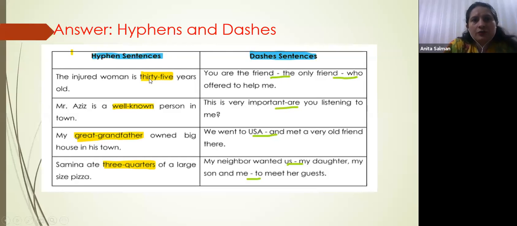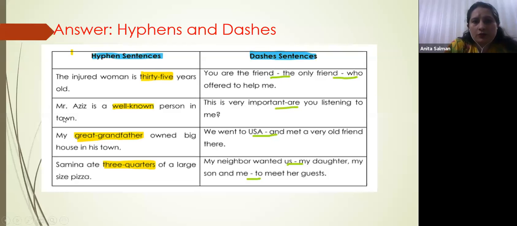You can read. The injured woman is a 35-year-old. Mr. Aziz is a well-known person in the town. My great-grandfather owned a big house in this town. Samina ate 3/4 of a large-size pizza. All these four sentences have hyphens because they are compound adjectives.